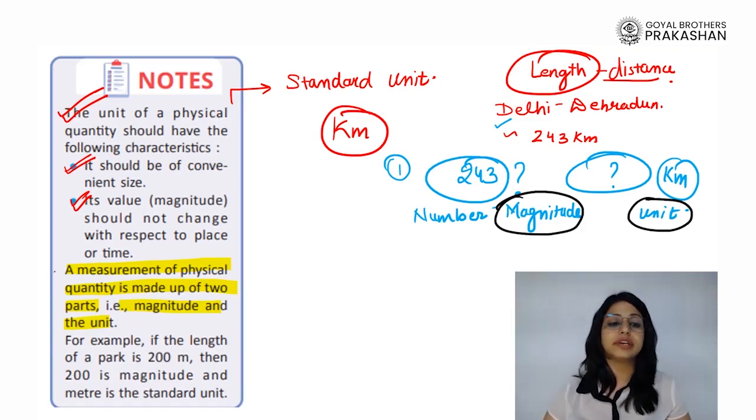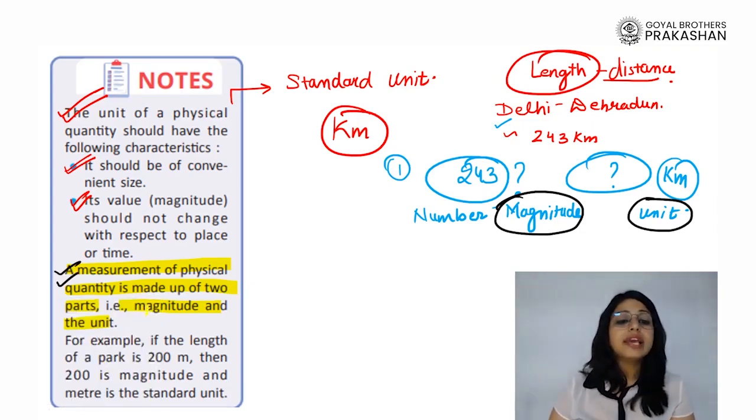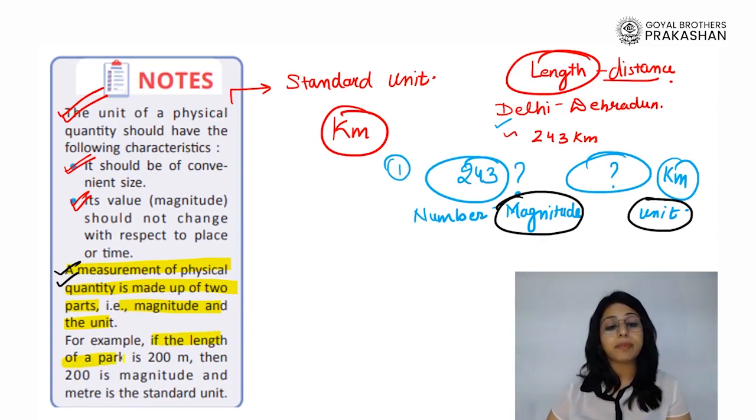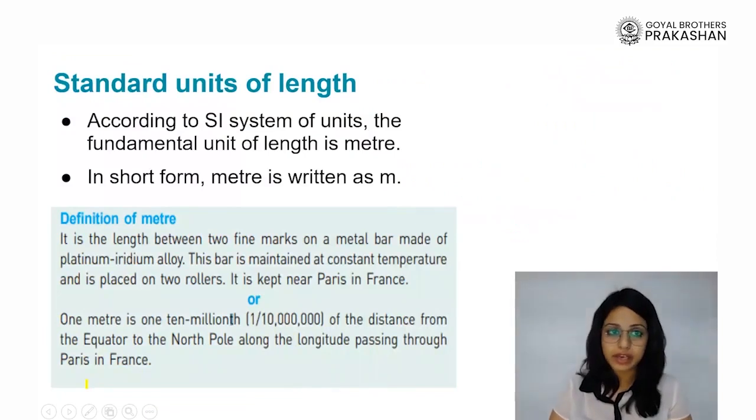So this is what is written here. A measurement of a physical quantity is made up of two parts, the magnitude and the unit. Now, an example is also given here. If the length of a park is 200 meter, then 200 is the number, the magnitude, and meter is the standard unit. So this is something we need to keep in our mind, right?